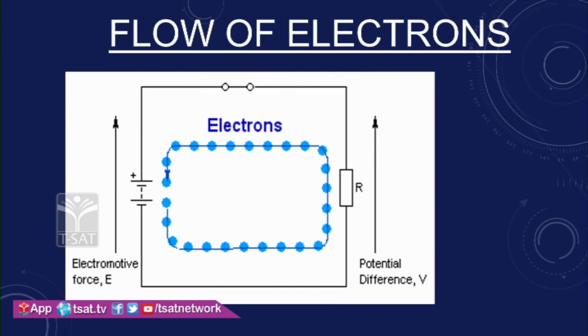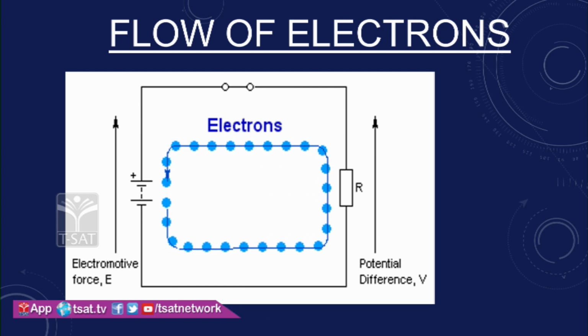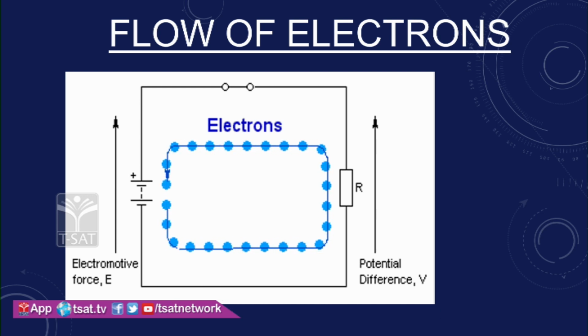And I had told you about the flow of electrons. What is the flow of electrons? See friends, you can look at the slide. Here the molecules or atoms or subatomic particles, electrons, are moving through a space, which we call current. You can observe the flow of electrons in the slide.